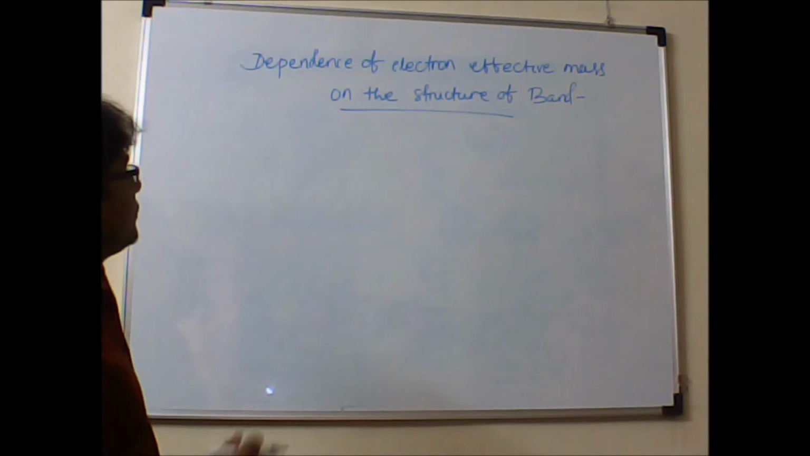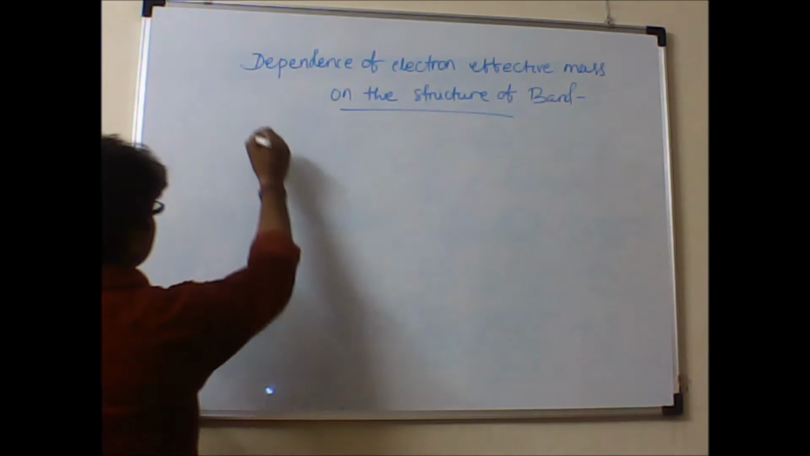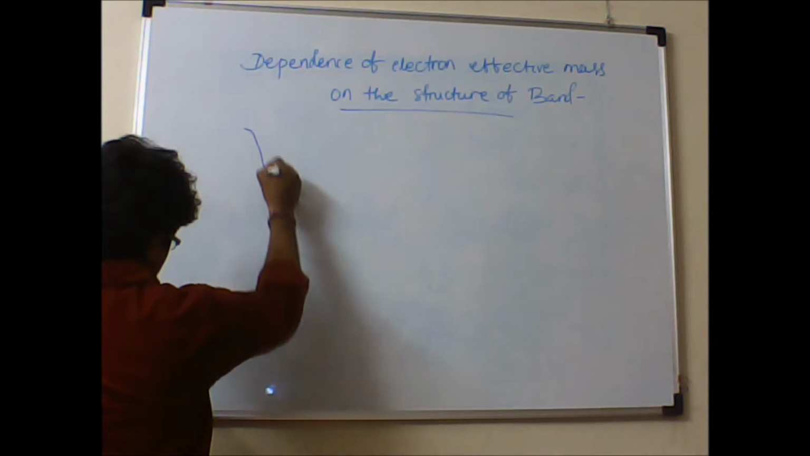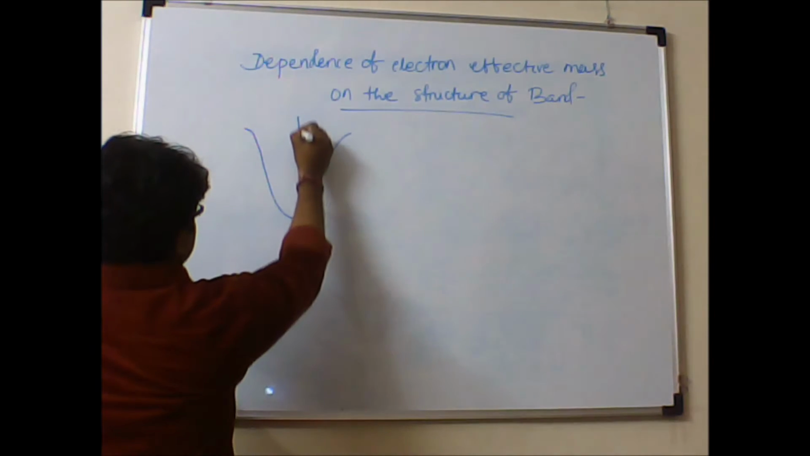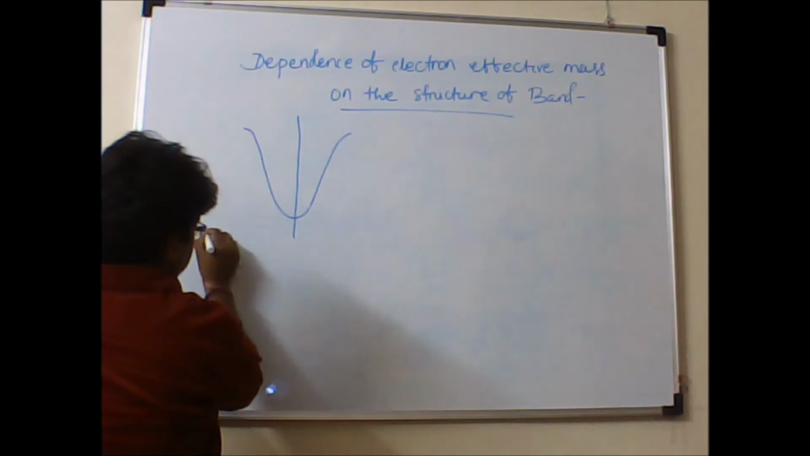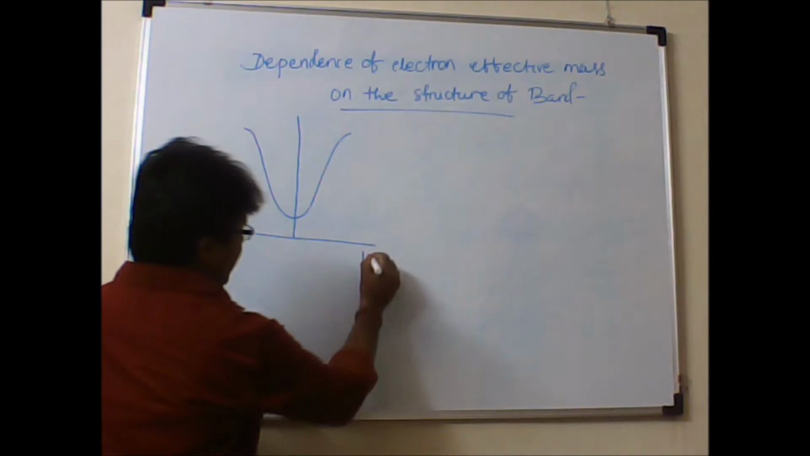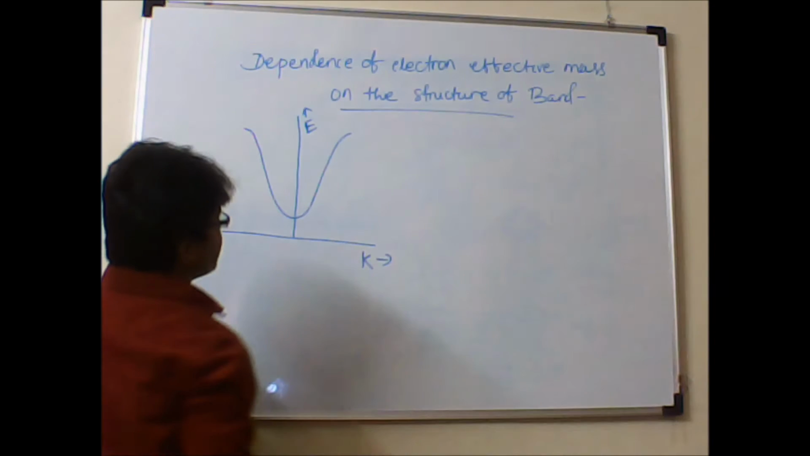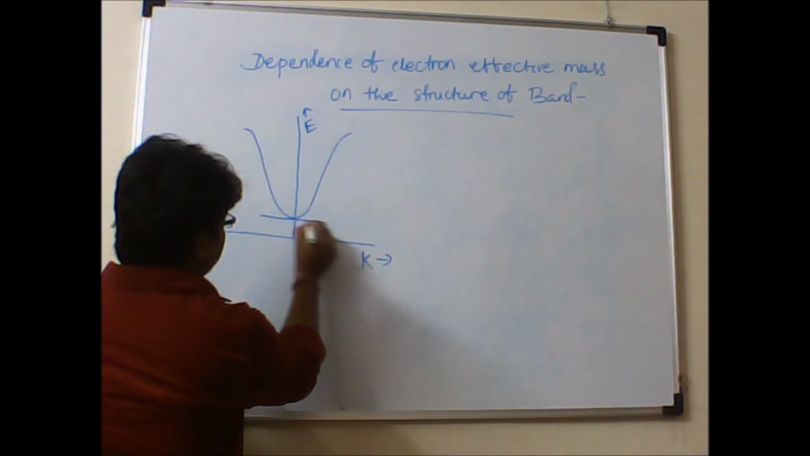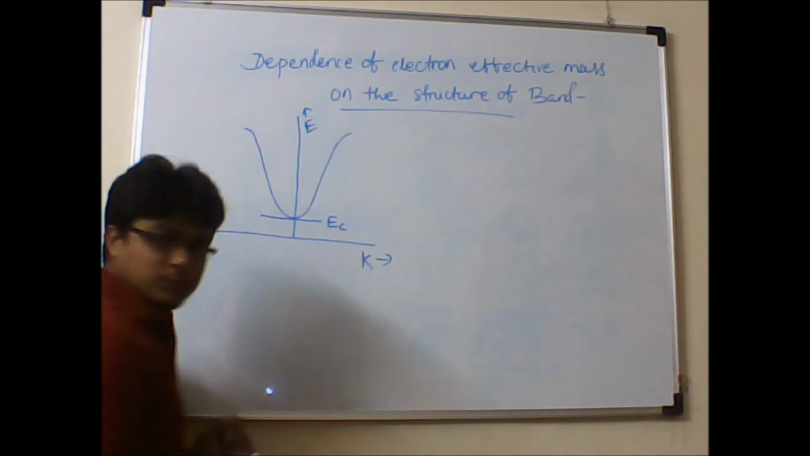Let us discuss the dependence of electron effective mass on the structure of the band. If you see, the structure of the conduction band is somewhat like this. This is the E-k diagram for the conduction band. Here we have taken k, and this is the energy. The minimum energy value of the conduction band is defined as EC, and then you take any